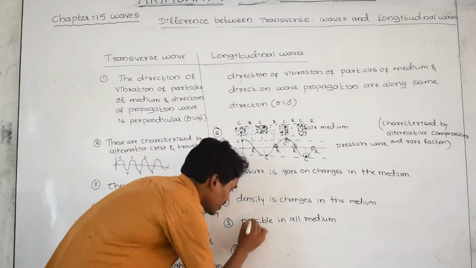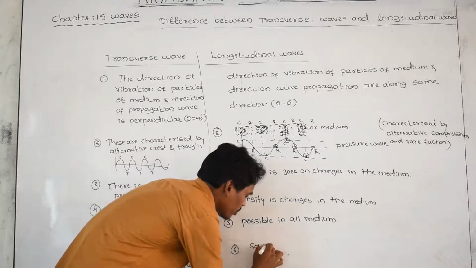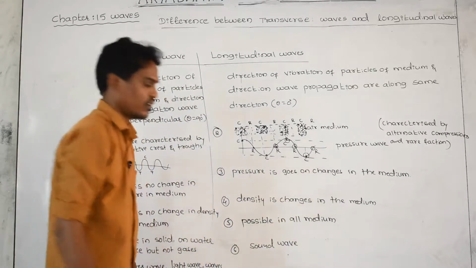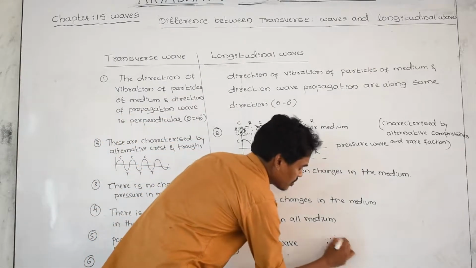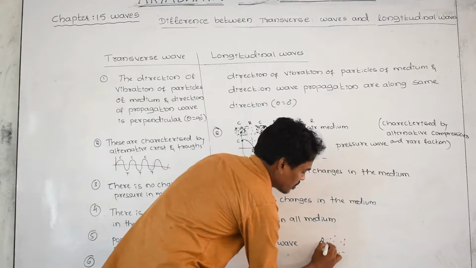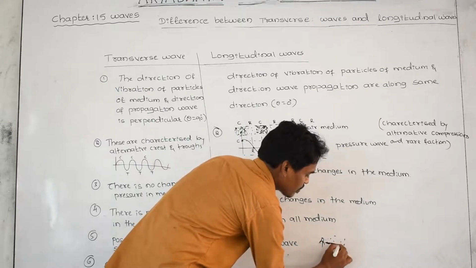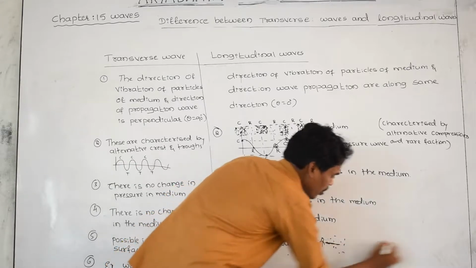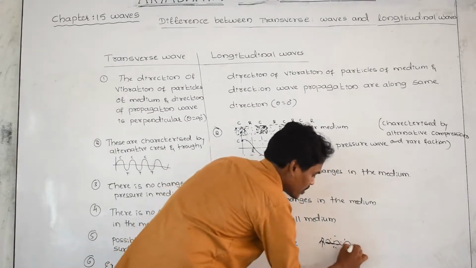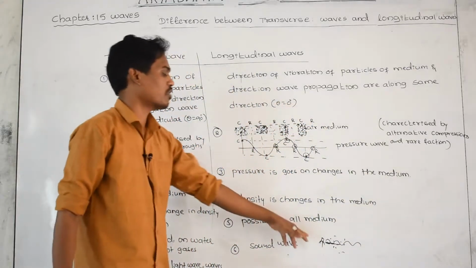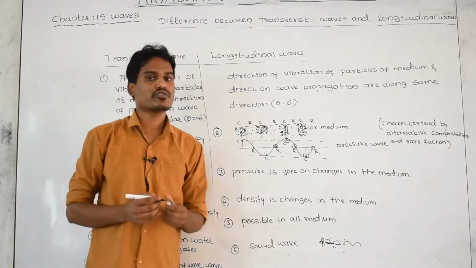And here a best example is a sound wave. Sound wave, as you know very well, the sound means these are air particles. When the person talks, this particle vibrates and the energy is moving. The vibration of particles is along x and the propagation of the sound is also along x. The angle between those two is 0 degrees. That's why the sound wave is an example for longitudinal waves.